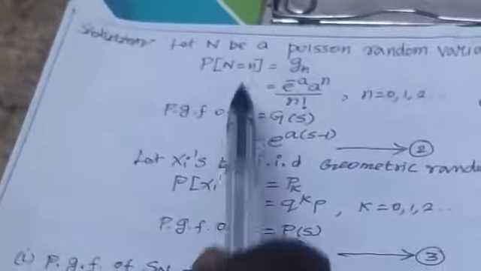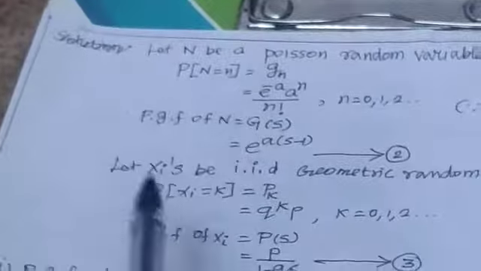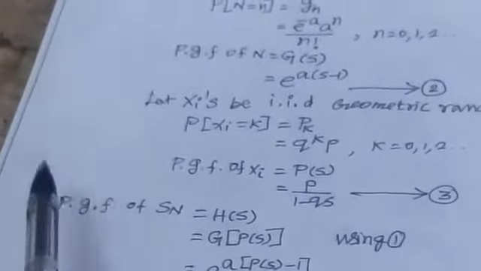Then by the probability generating function of S_N theorem, H(s) equals G(P(s)).